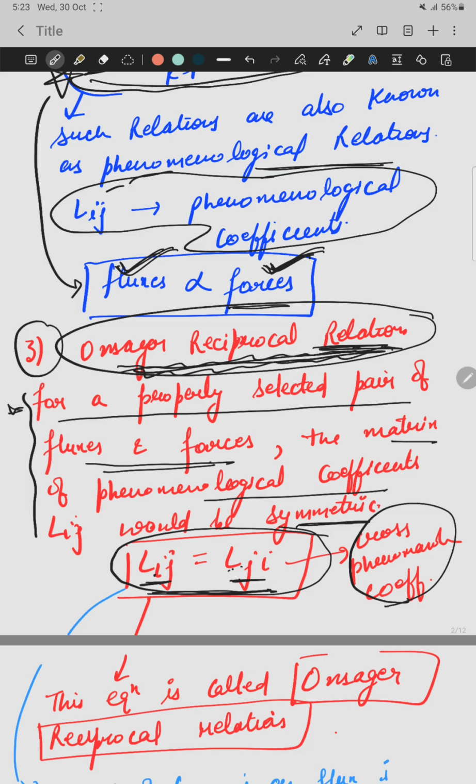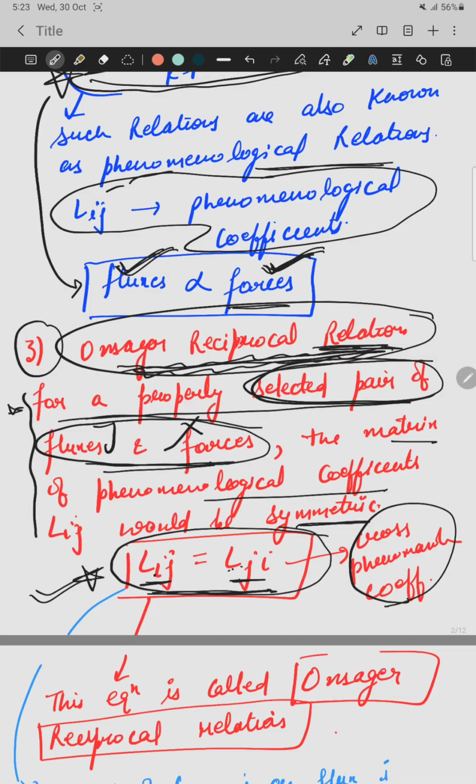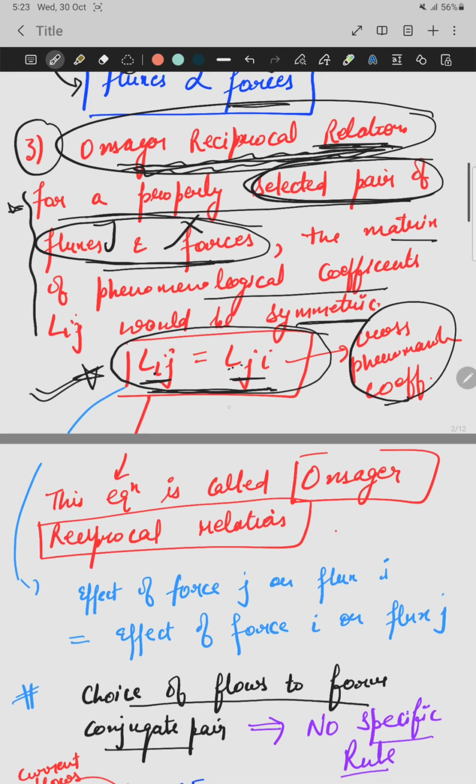And under this definition, you can see we have to select a pair of fluxes and forces, and only for that pair the cross phenomenological coefficients are equal. This equation is known as the Onsager reciprocal relation. And what is the physical meaning of this relation?